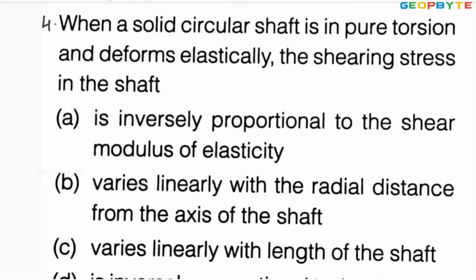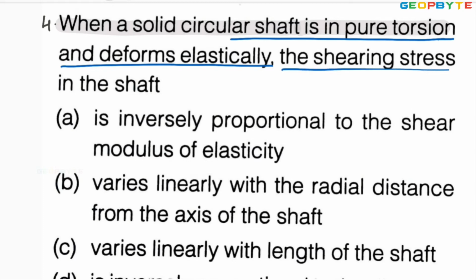Look at the fourth problem. When a solid circular shaft is in pure torsion, meaning the shaft is subjected to only torque and deforms elastically, the deformation takes place within the elastic limit.